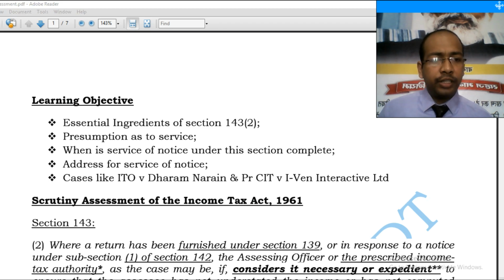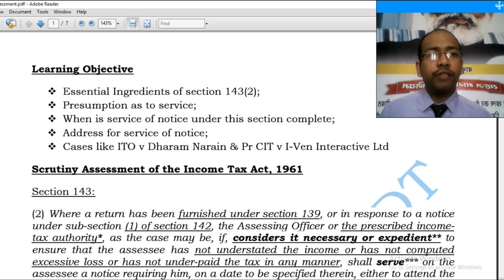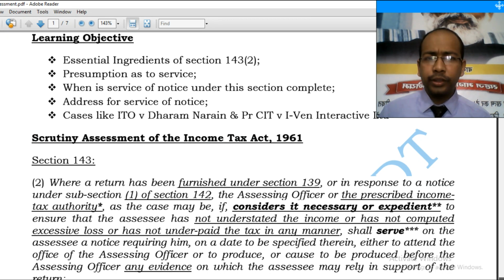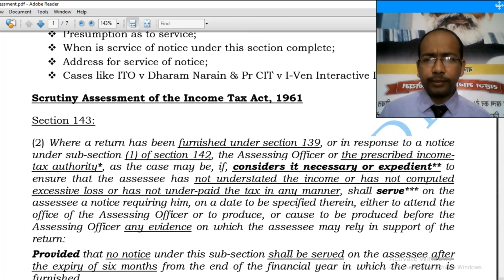So we would be first reading section 143(2). What it says: when a return has been furnished under section 139 or in response to a notice under section 142(1).